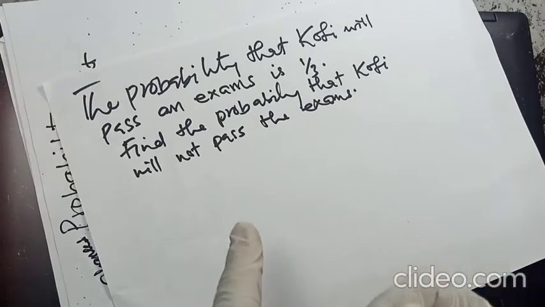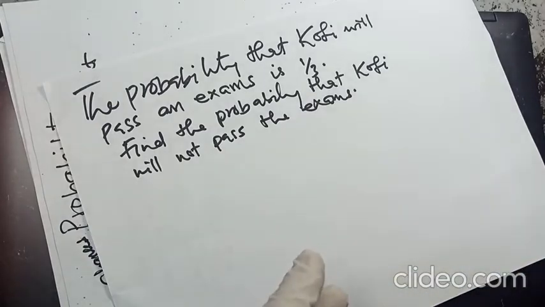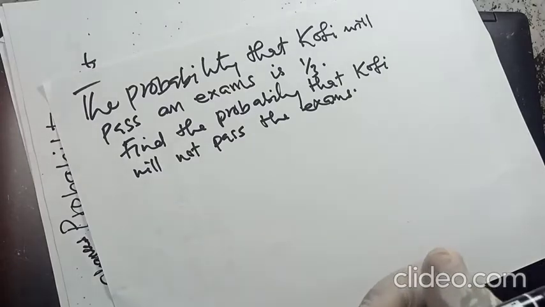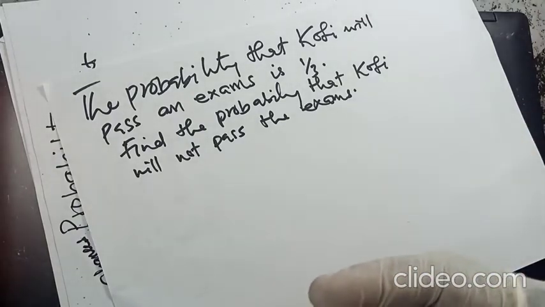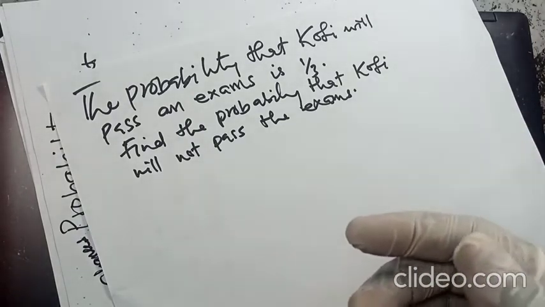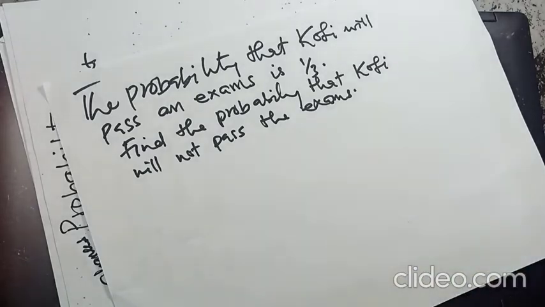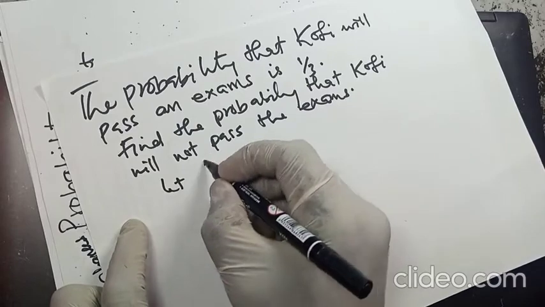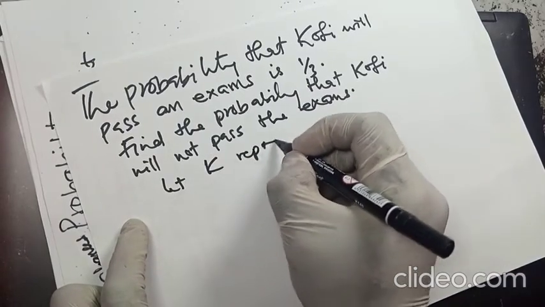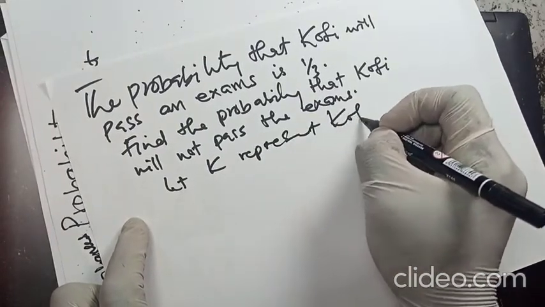So from our previous laws, we said that the probability of something occurring and the probability that the thing is not occurring add up to 1. So if we have the probability that Kofi will pass an exams to be 1/3, it means that if you add the probability that Kofi will not pass the exam to 1/3, you get 1. Let K represent Kofi.